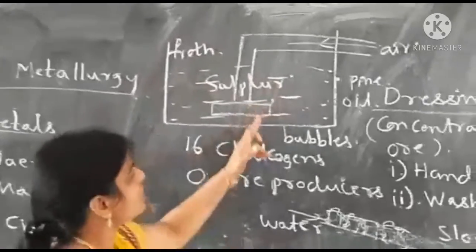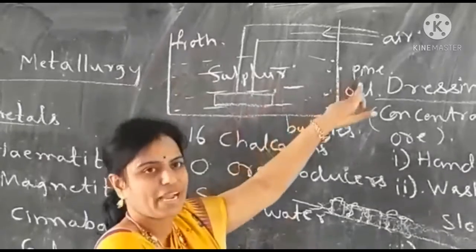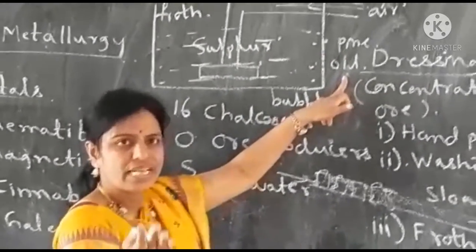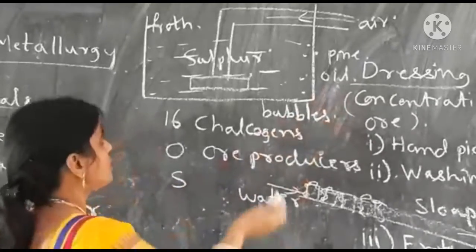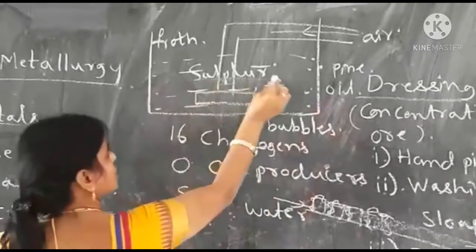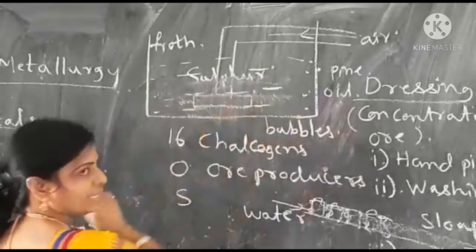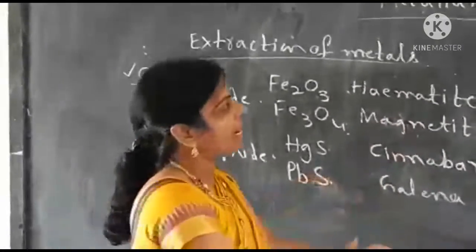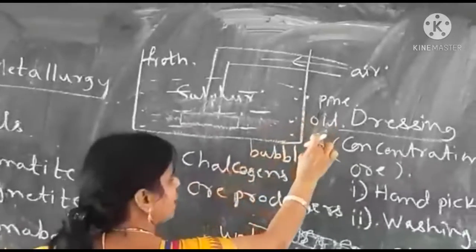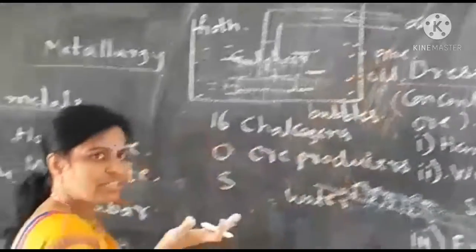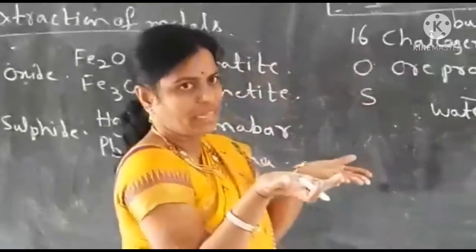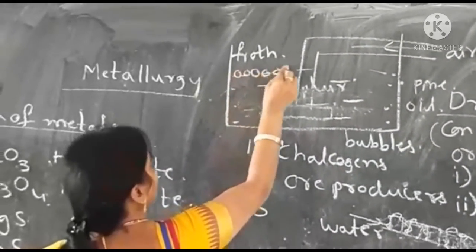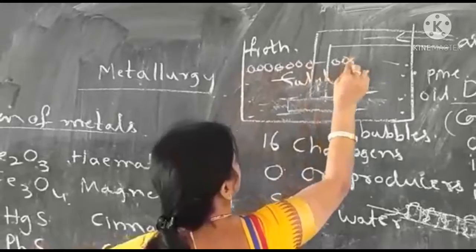To increase the difference in the densities, we add fine oil. We know that oils also float on water because oils are less dense than water. Then, when you put this crushed ore into the tank, sulfide ores are already lighter, as we discussed. Due to the addition of fine oil and passing air, it causes a lot of foam, lather. So the ore particles rise to the top surface of the tank.